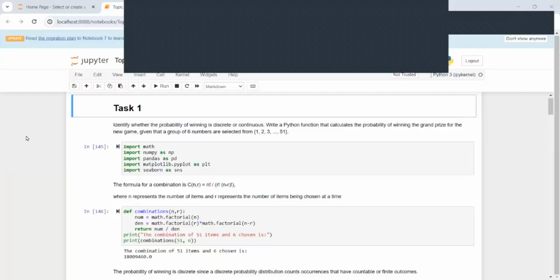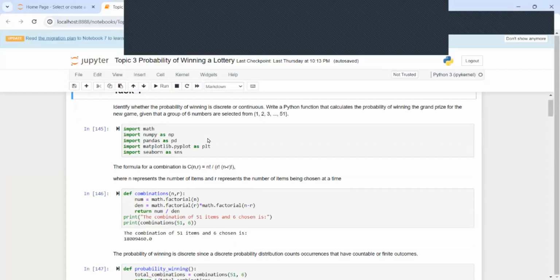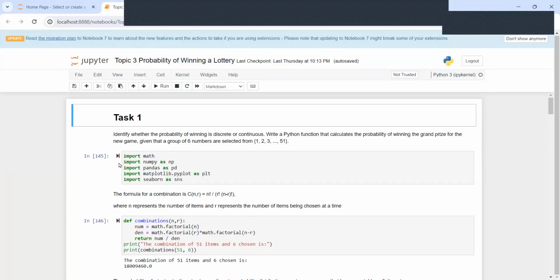Okay, this is my code. Task 1 is to identify whether the probability of winning the lottery is discrete or continuous. In this case, it's discrete, because the number of groups of 6 numbers selected from 1 to 51 is a discrete value.